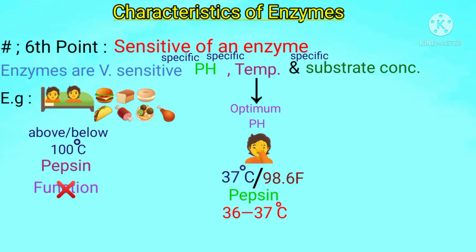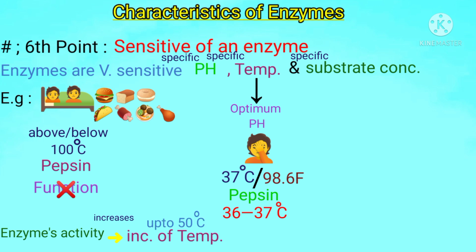That is why it is said that enzymes are sensitive, because if they were not sensitive, then they could work at any temperature in living organisms. It is said that enzymes are sensitive to heat, because the enzyme's activity increases with the increase of temperature up to 50 degrees centigrade. So when the temperature rises up to 50 degrees centigrade, there is an initial rise in the enzyme's activity.